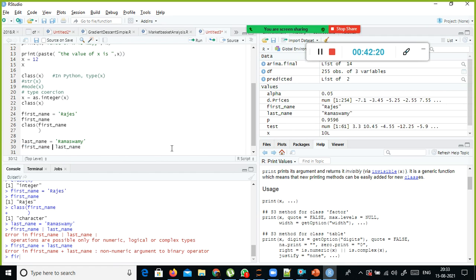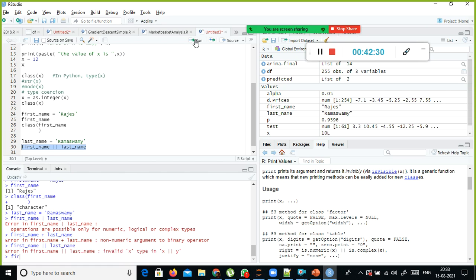Let me do one thing. There are some packages available, using which you can also do it. How to do string concatenation? Even I forgot the syntax.